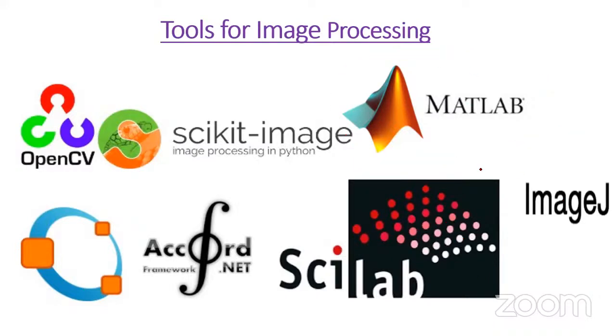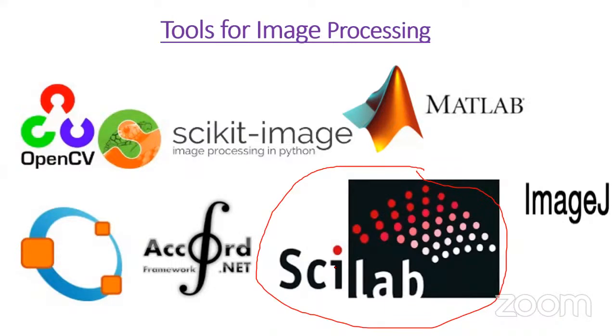Of course, if you know Matlab commands, it is almost similar to Scilab. Suppose you want to implement these in Scilab, almost 90 to 95% are the same commands, same functions. The only thing is Matlab we have to pay money, it is costly, and Scilab is open source. But from the application point of view, Matlab is very, very useful, and we have so many toolboxes and GUI facilities. But Scilab for academic purposes we can use easily because it's free of cost, open source, and you can utilize it for image processing if you are not getting Matlab software.